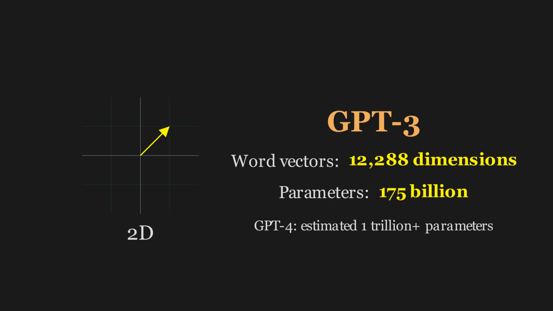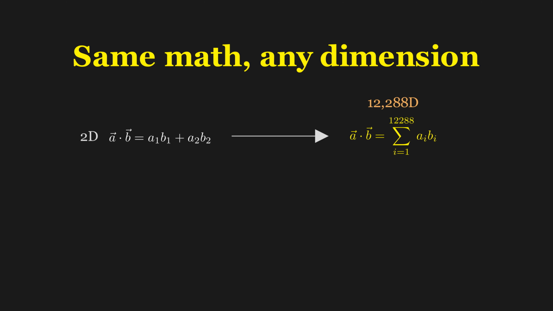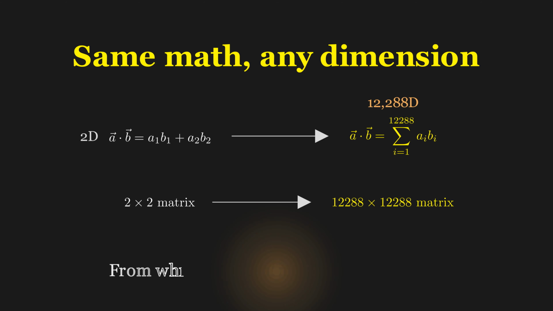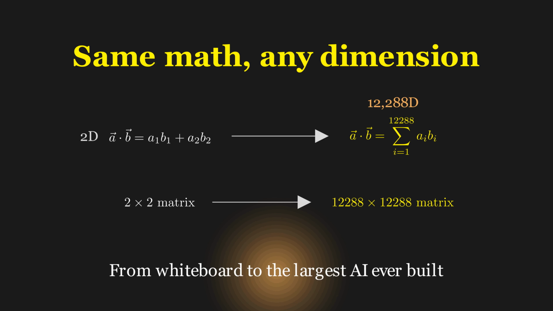But here's what matters. The same math works in any dimension. The dot product, multiply and add, whether it's 2 numbers or 12,000. Matrix multiplication, same recipe, just bigger matrices. This is the extraordinary power of linear algebra. The tools you've just learned scale from a classroom whiteboard to the largest AI systems ever built.